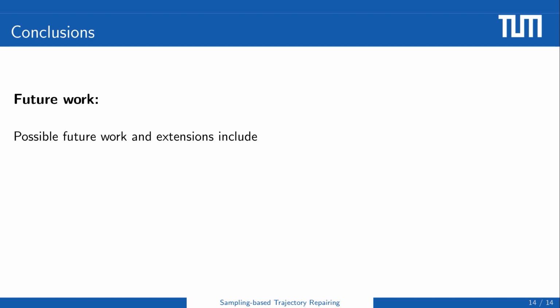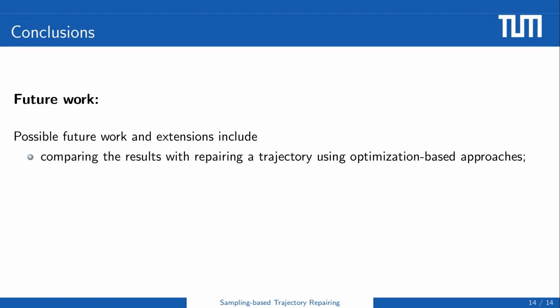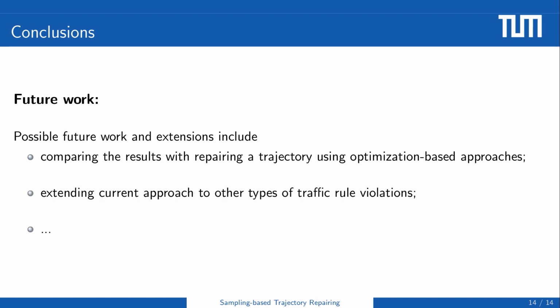As future work, we will compare results with repairing a trajectory using optimization-based approaches such as an MPC-based planner. Also, we consider only scenarios with collisions in this work, but our approach can be easily extended to other types of traffic rule violations using a traffic rule monitor, such as keeping a safe distance to preceding vehicles.